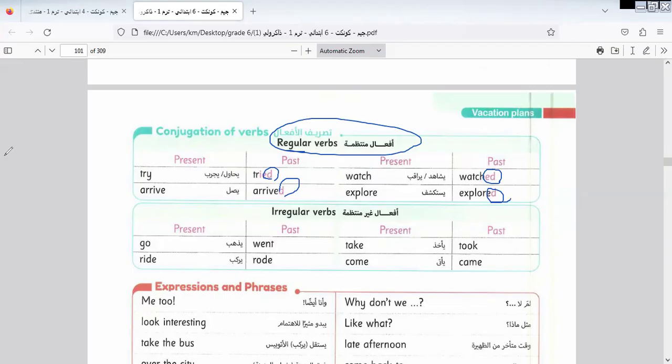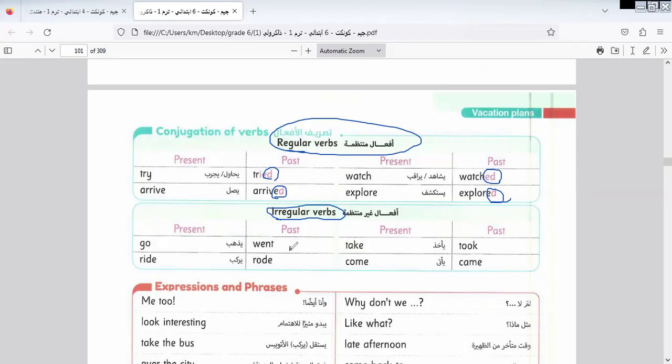Here is the ed form: arrived, tried, watched, explored. Now irregular verbs. When we talk about irregular verbs, the verb changes completely. As we told you before, irregular verbs must be memorized. There is no other way. Irregular verbs are like the multiplication table in mathematics. Can you answer any problem in mathematics without knowing the multiplication table? In English, it is the same. Irregular verbs are important for us to answer any sentence, so we must keep them.